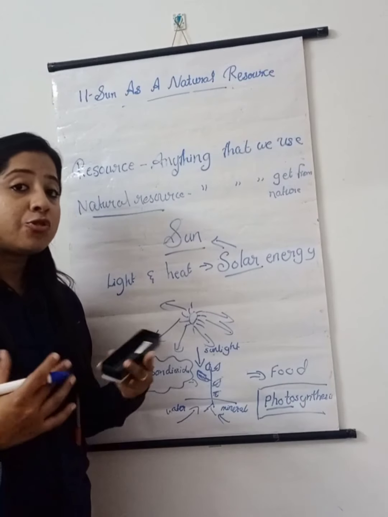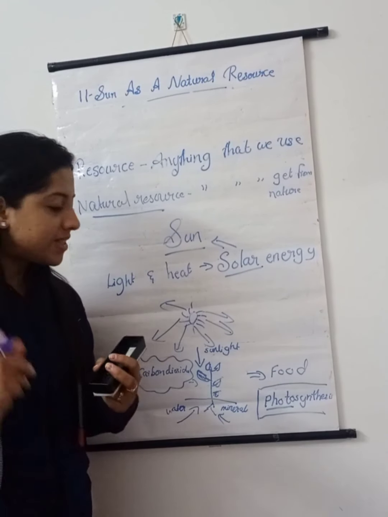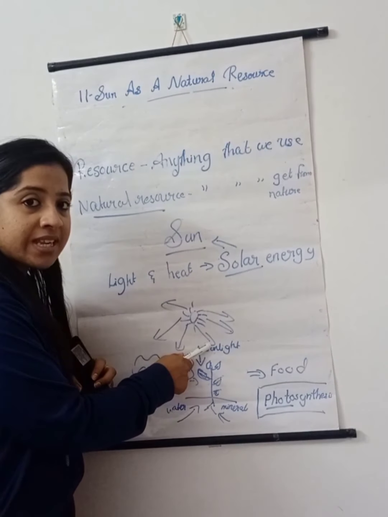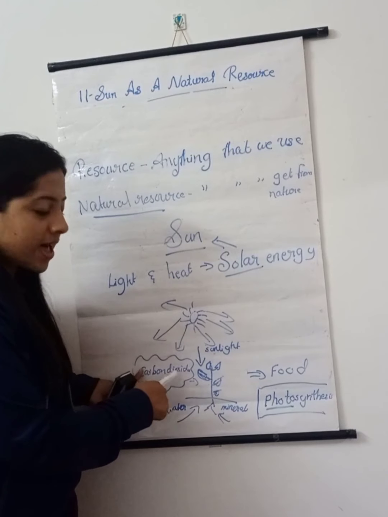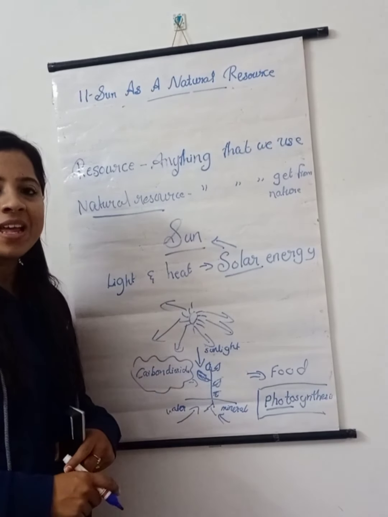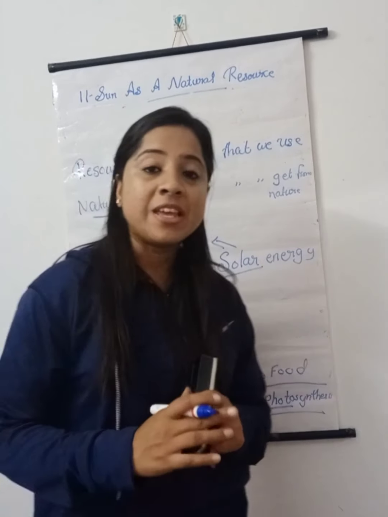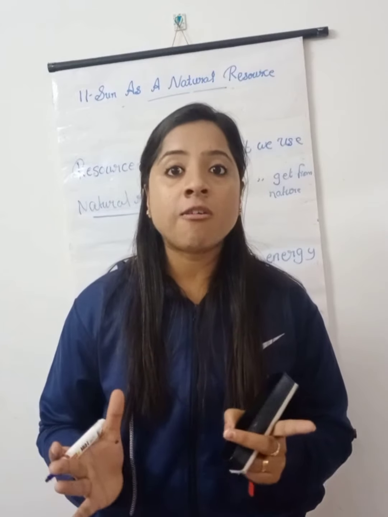So the process of making food by the plants in the presence of sunlight is known as photosynthesis. So during photosynthesis, what all things are absorbed by the plants? They are absorbing sunlight from the sun. They are absorbing carbon dioxide from the air, and they are absorbing water and minerals from the soil, and thus they are making food. So this is a very important usage of sunlight.